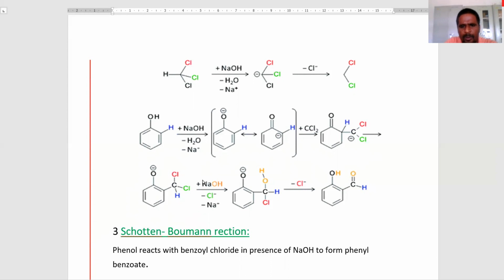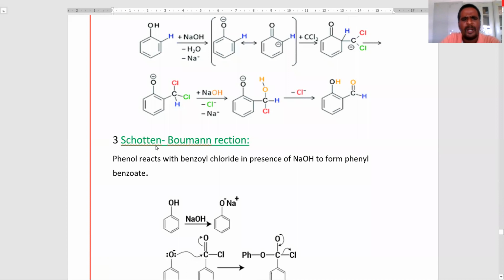Next what happened? We are doing the hydrolysis. Base picks up the proton from this carbon atom to form the hydroxy group. Next we are doing the elimination of the water molecule, elimination of the chlorine from this carbon to form the benzaldehyde. Here is the shifting of electrons to form the aldehyde at the ortho position.